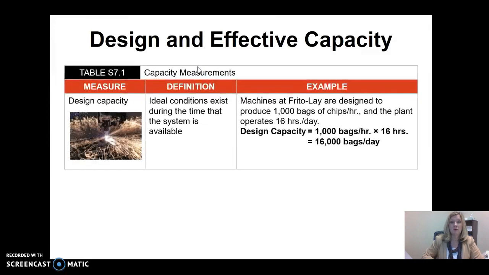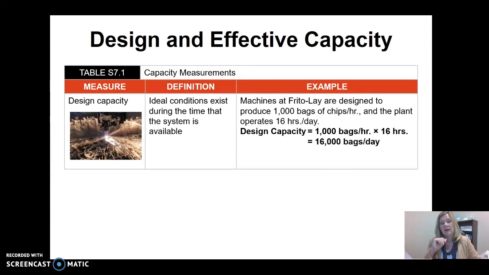So when we're looking at capacity, we're looking at design and effective capacity. Design capacity is sort of what was the operations designed for? What's the capacity that we designed our operations for? How much in a perfect world could we do? So design capacity is the maximum theoretical output of a system. It's normally expressed as a rate. Effective capacity, on the other hand, is the capacity a firm expects to achieve given current operating constraints. So things that we might have to have some maintenance days at our plant, so we might have to shut down a few days, those kinds of considerations.